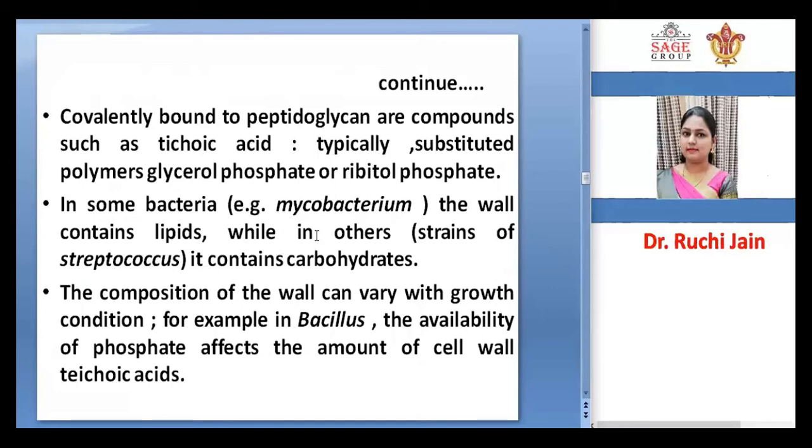So the wall is made up of some lipid as well as carbohydrate particles. The composition of the wall can vary with the growth conditions. For example, in Bacillus, the availability of phosphate affects the amount of cell wall teichoic acid. So the composition of the wall varies with the growth conditions.